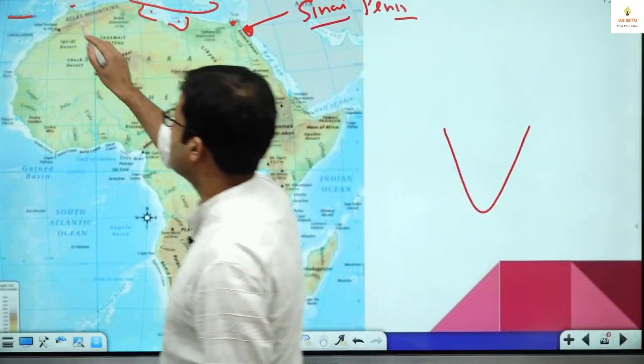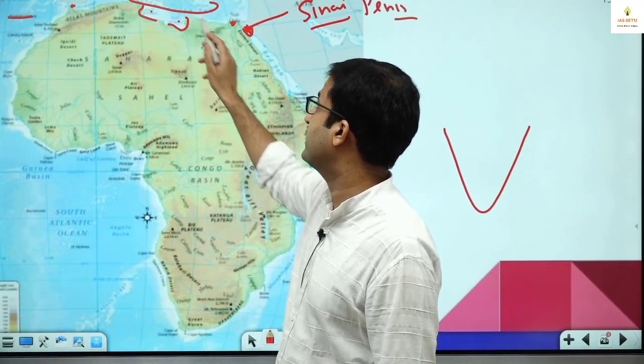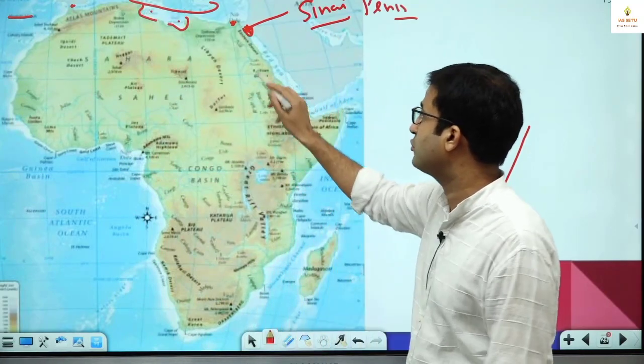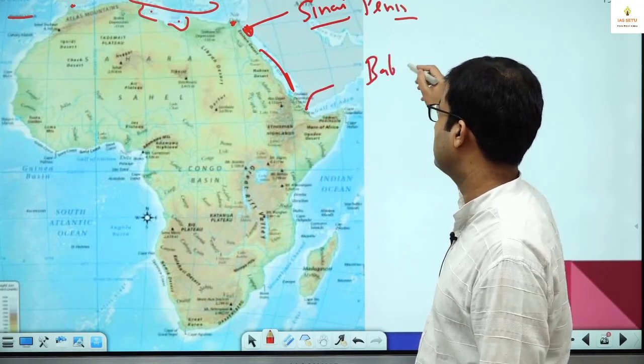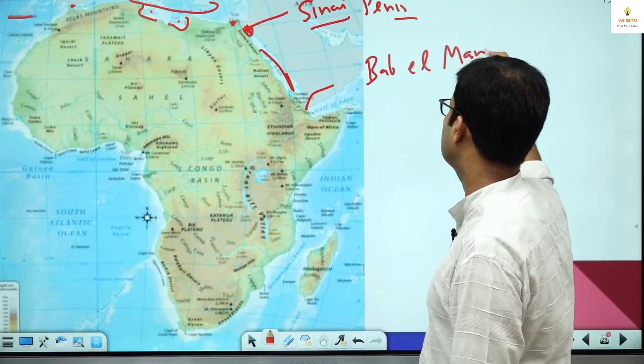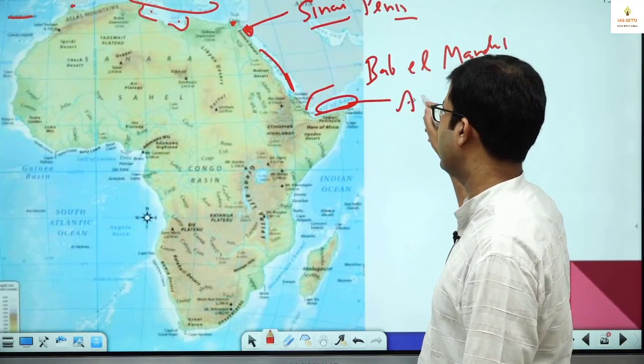So important here, Strait of Gibraltar. Then this is the Gulf of Gabes, Gulf of Sirte, Mediterranean Sea, Nile Delta. This is the Sinai Peninsula. This is the Red Sea. Here this is the Strait of Bab el-Mandeb. Bab el-Mandeb, which connects the Red Sea with the Gulf of Aden. This is the Gulf of Aden.